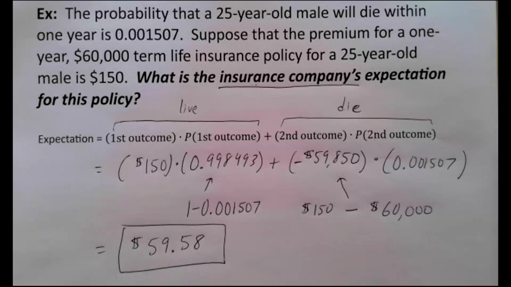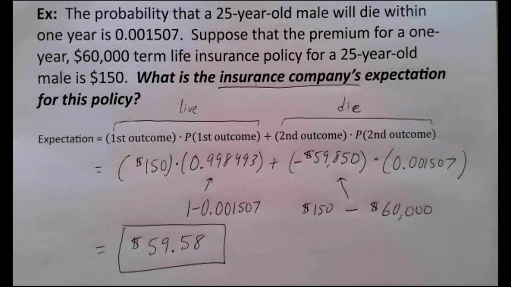That's what we're saying. Because yes, there will be times that we lose a lot of money. It's a lot of money that the insurance company loses when the person dies and they have to pay out. But that just doesn't happen very often. It's so low of a probability. That's almost zero. Not quite. So most of the time, over 99% of the time, we're just going to simply make $150. Person hands us $150. We say, thank you. We just made $150. That happens almost 100% of the time, but not exactly, 99.8% of the time.